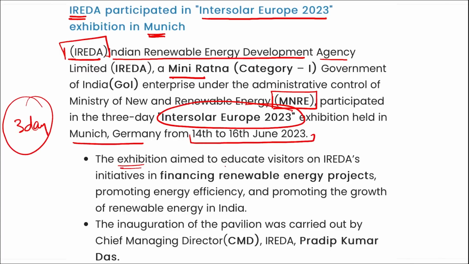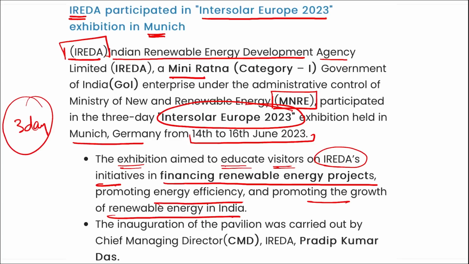This exhibition is aimed to educate the visitors on IREDA's initiatives on financing renewable energy projects, promoting energy efficiency and promoting the growth of renewable energy in India. So I repeat, Intersolar Europe 2023 exhibition was held in Munich, Germany, and the aim of this exhibition is to educate visitors on IREDA's initiatives in financing renewable energy projects and to promote the growth of renewable energy in India. The inauguration of the pavilion was carried out by the Chairman and Managing Director of IREDA, that is Pradeep Kumar Das.